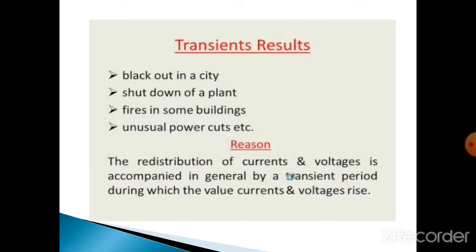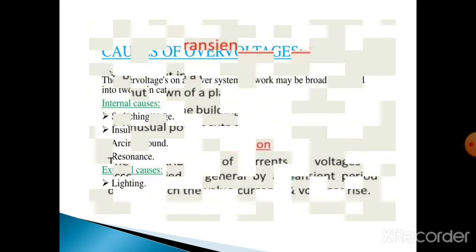Next, once a transient occurs, the result will be a blackout in a city, the whole city will be blacked out. Next one is shutdown of a particular plant. If a transient occurs in any one of the plants, that particular plant will be shut down. Next, fires in some buildings due to transients. Next, the final one is unusual power cut. These are the main drawbacks of transients.